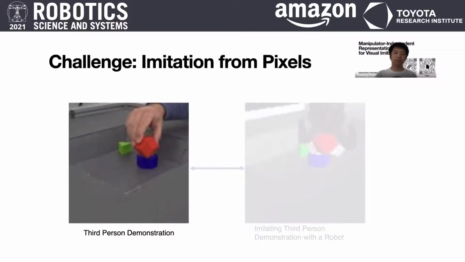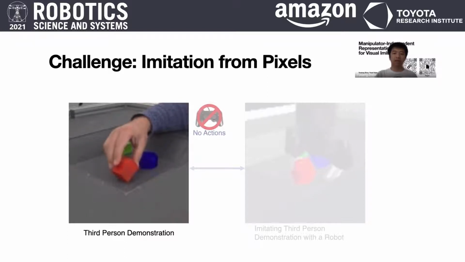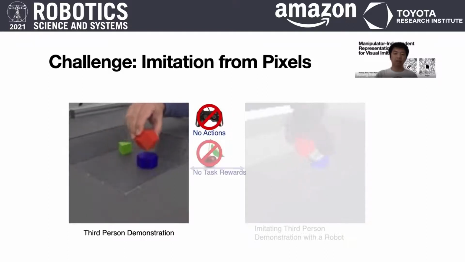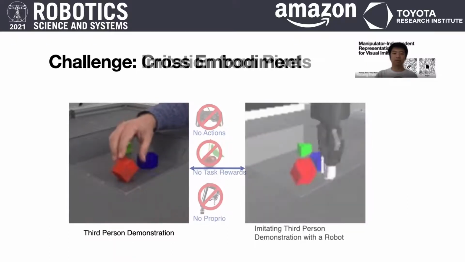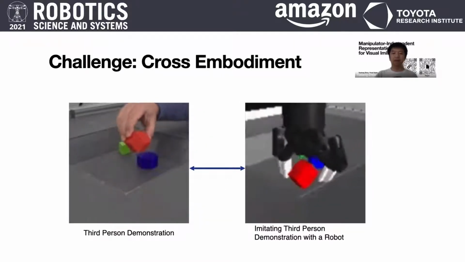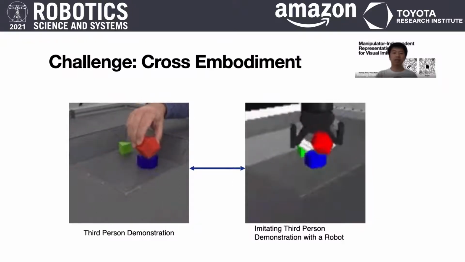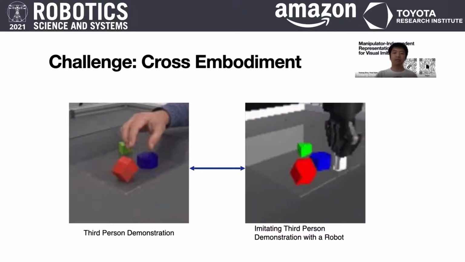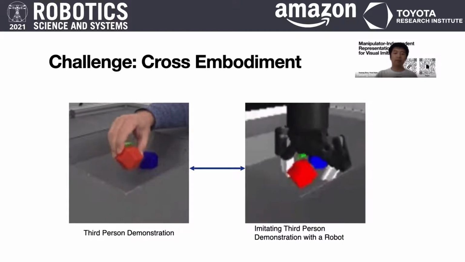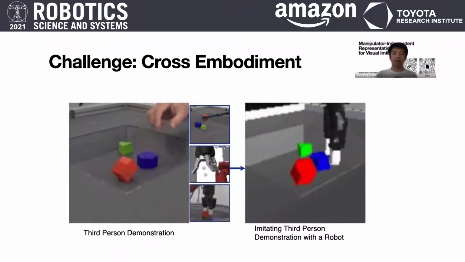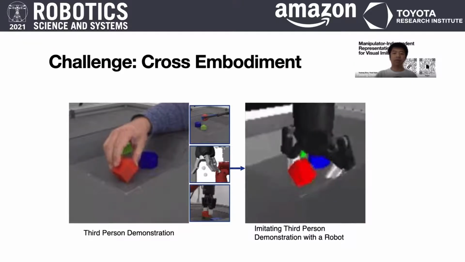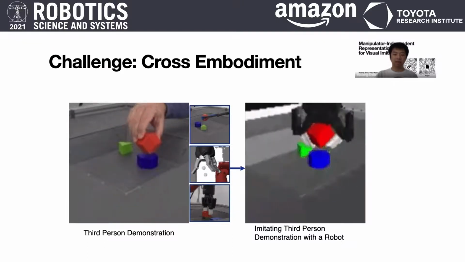There are a few challenges we need to address when doing third-person imitation from pixels. Firstly, we do not have access to the actions. Also, there's no task reward and no proper information available. The next challenge is to make imitation learning work for different embodiments. Here we show the four that are involved in the paper. Apart from the human hand, we also have a pickup stick, a Jaco arm, and a robotic gripper, which is the real-world equivalent of the sim environment to the left.